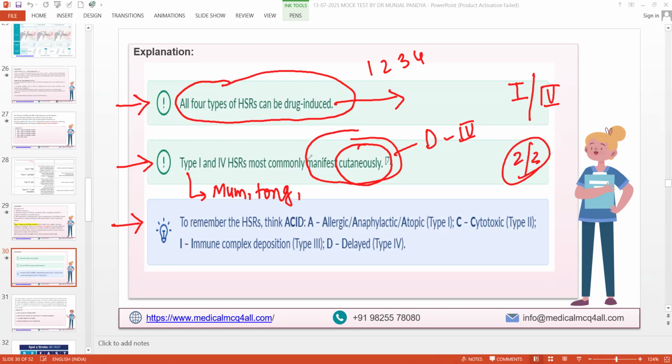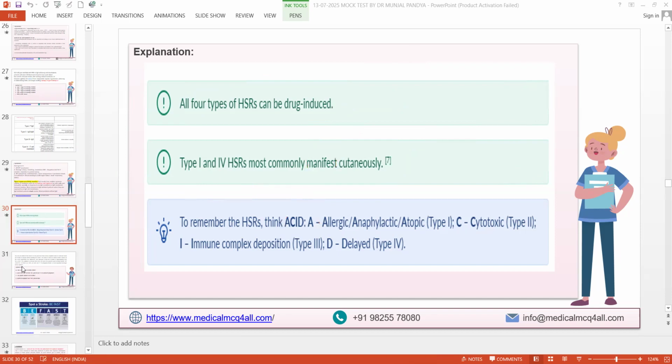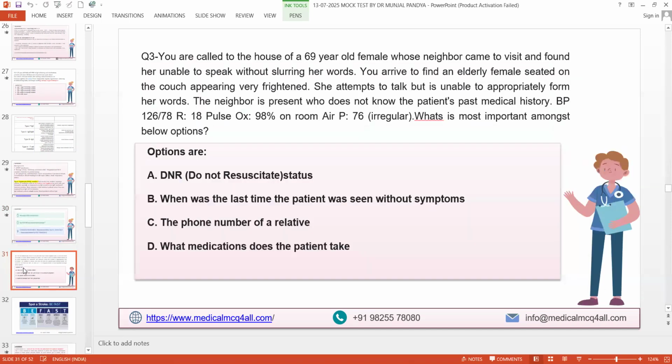Is that clear? These are tips and tricks. Type 1 and 3 and ACID I already told you. By and large, you should keep all these things in mind and then give the answer. There is no one answer for every question, but you must keep this in mind. So let's move to the third. We need to catch up with all questions. You can go a bit more in detail, but anything more can be discussed on our WhatsApp platform.